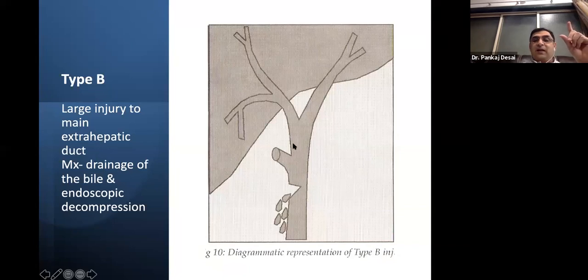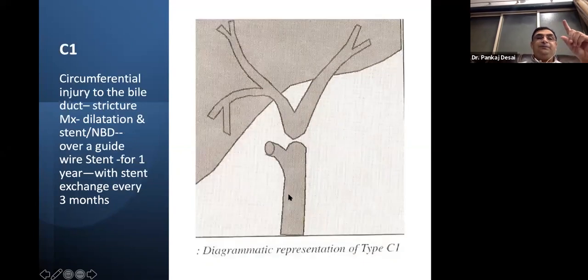For type B injuries where you have injury to the bile duct, what you can do is do an ERCP and put multiple stents. This is an example where multiple stents in the first sitting would help to not only decompress but prevent stricture formation, which is invariable due to injury to this bile duct.